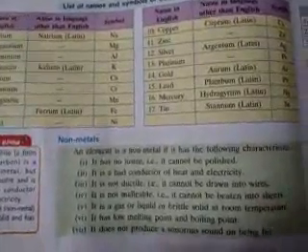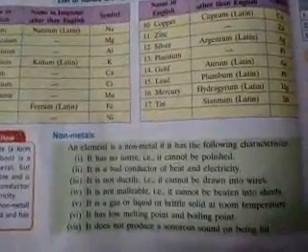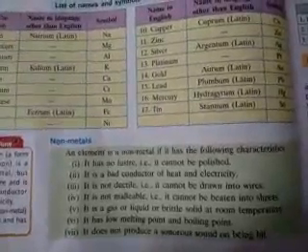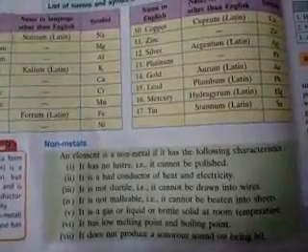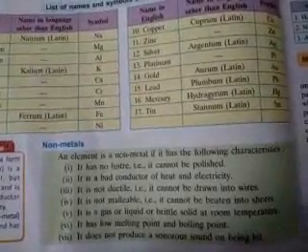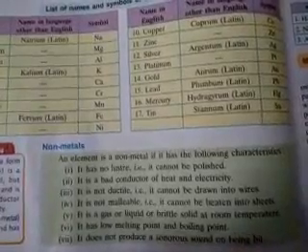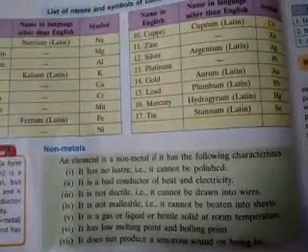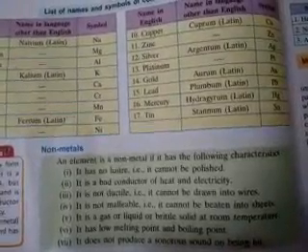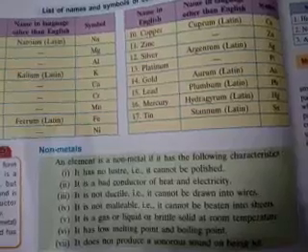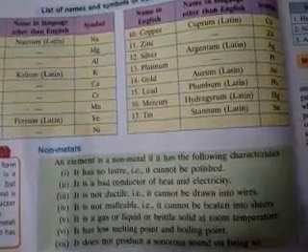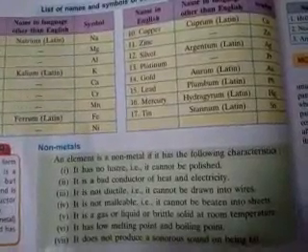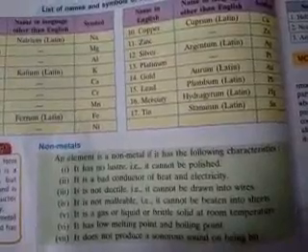Non-metal basically has the opposite character of metal. So whatever points I have mentioned in case of metals, they would be reversed in case of non-metals. An element is a non-metal if it has the following characteristics. Number one, it has no luster, that means it cannot be polished. It is a bad conductor of heat and electricity. It is not ductile, that means it cannot be drawn into wires. It is a gas, a liquid, or a brittle solid at room temperature. Brittle means it can break easily.